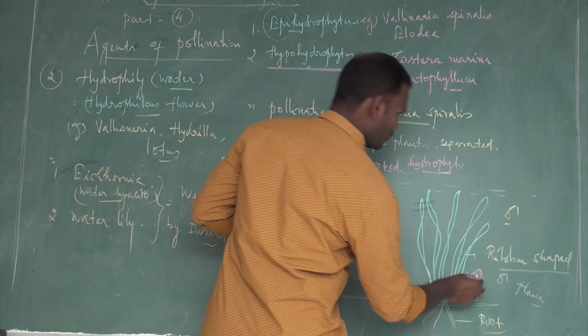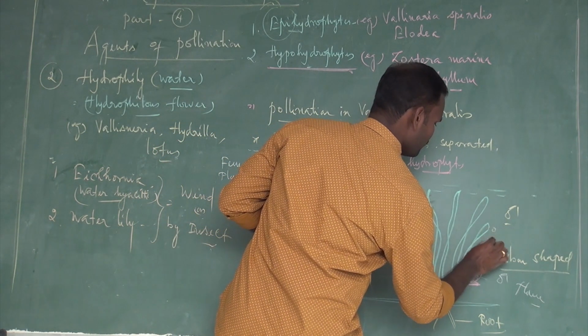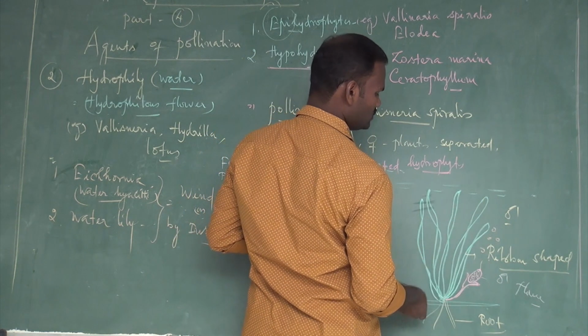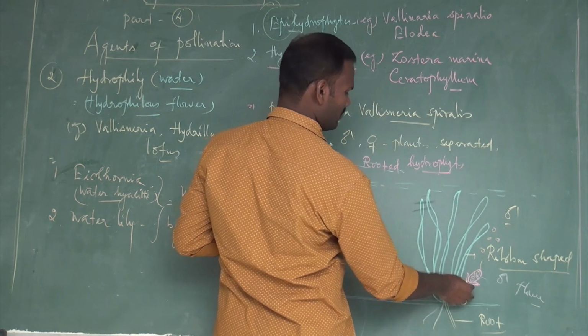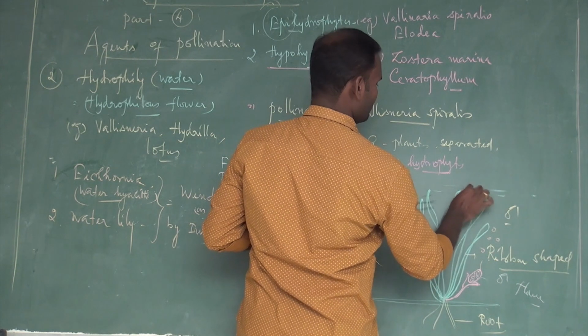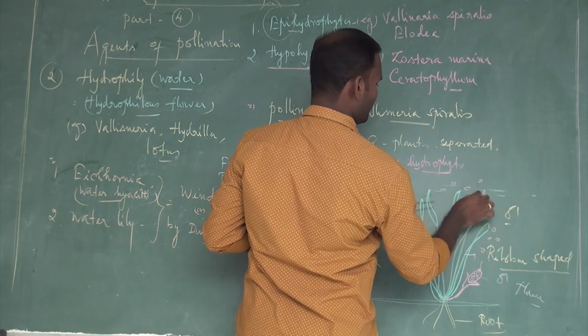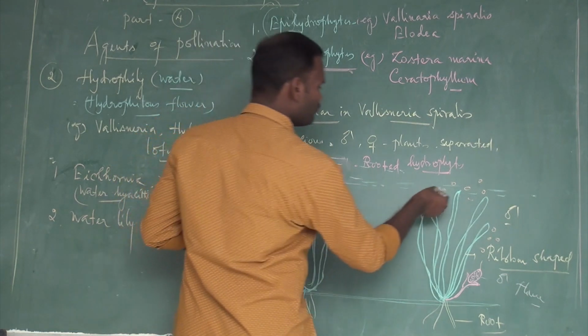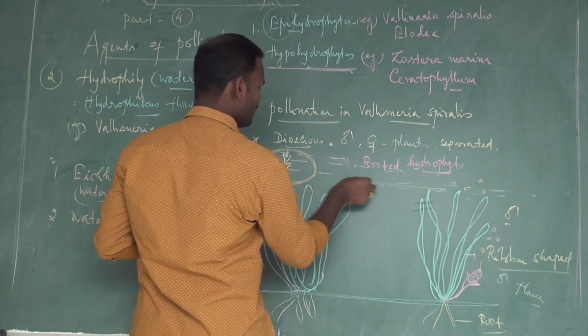When the male flowers reach maturity, they get detached and float on the surface. Due to water current, the male flowers are pushed towards the female flowers.